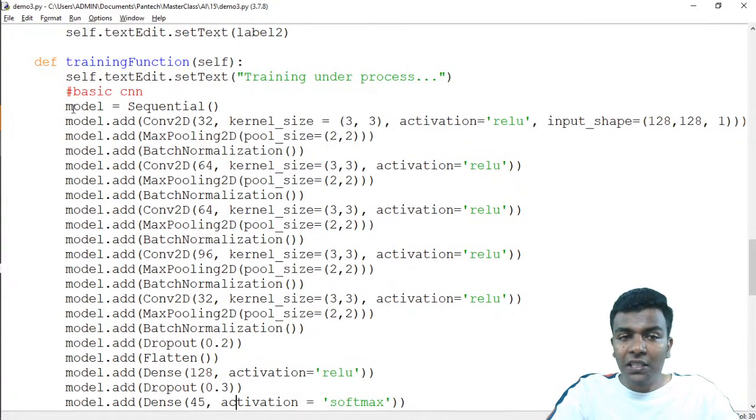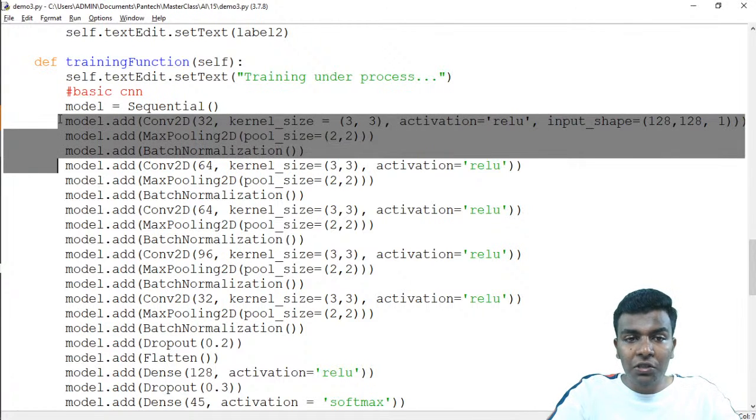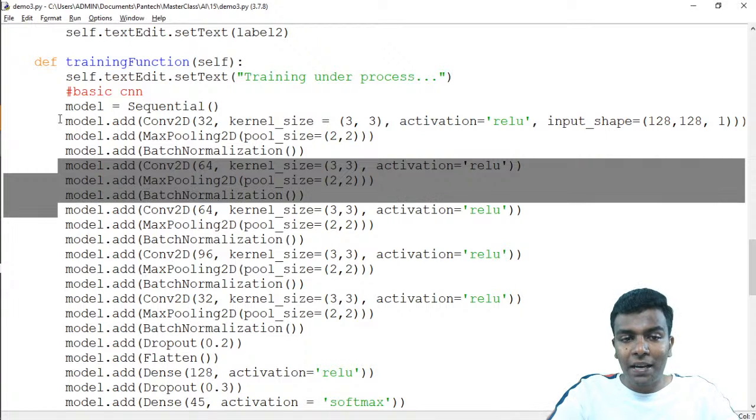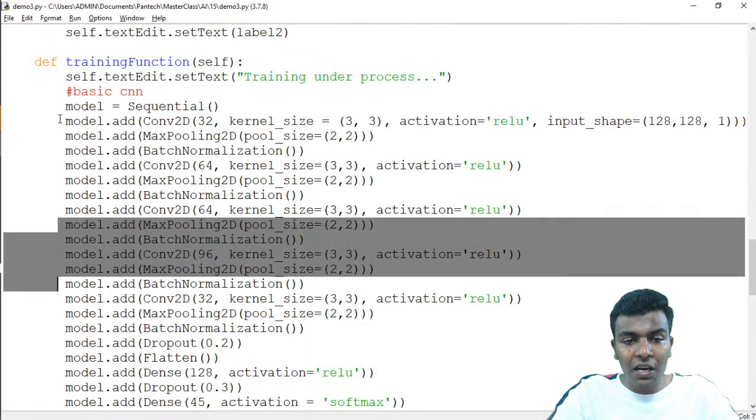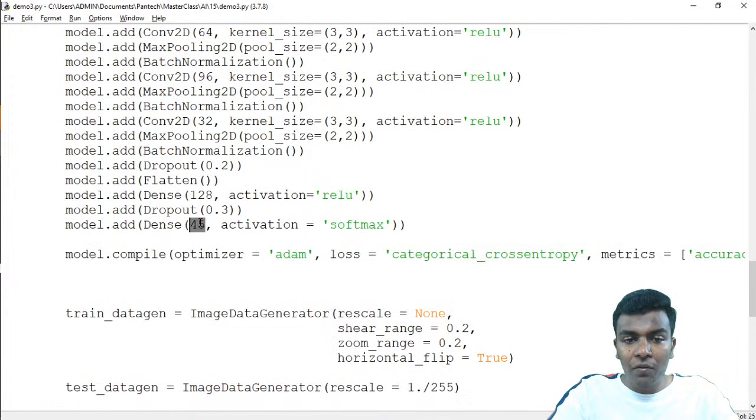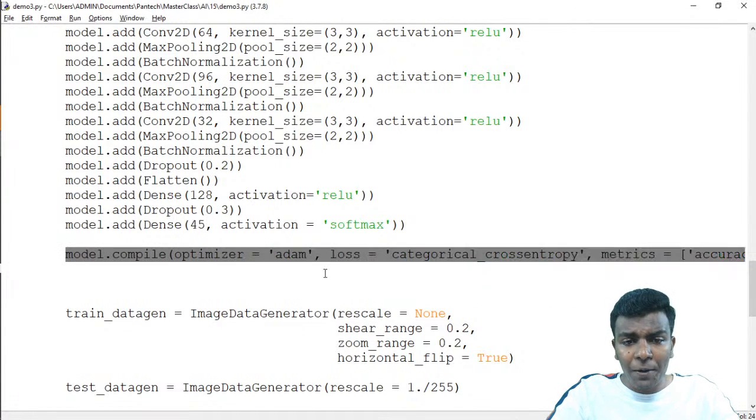First of all, sequential to create an empty area, and then 3 sets of layers: convolutional, maximum pooling, batch normalization, and again convolutional, max pooling, batch normalization, the same for each and every layer which is created. And finally we have the output layer which contains 45 neurons. Each and every neuron is going to represent a certain class, as I think you guys know. And then model compile with optimizer equal to adam.